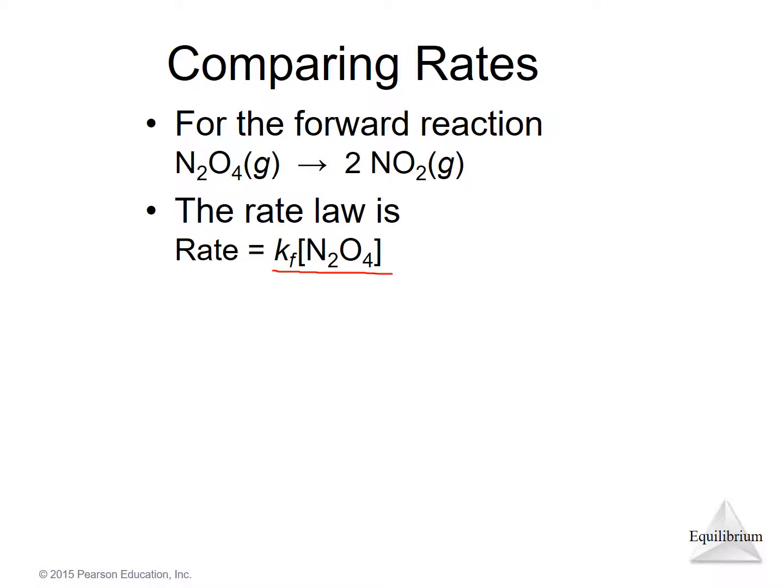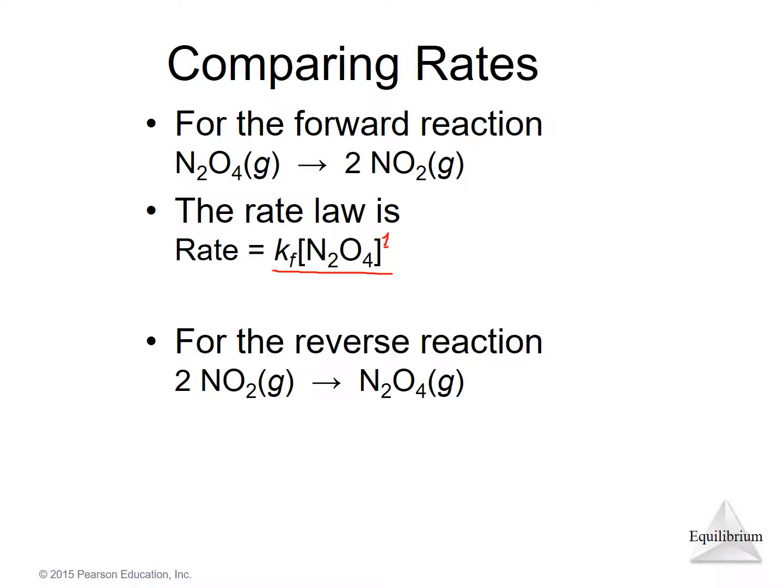F stands for forward. Kf is the rate constant. It's first order. It's simply proportional to N2O4 to the first power. The first power, the number 1 as an exponent, is not ordinarily expressed.